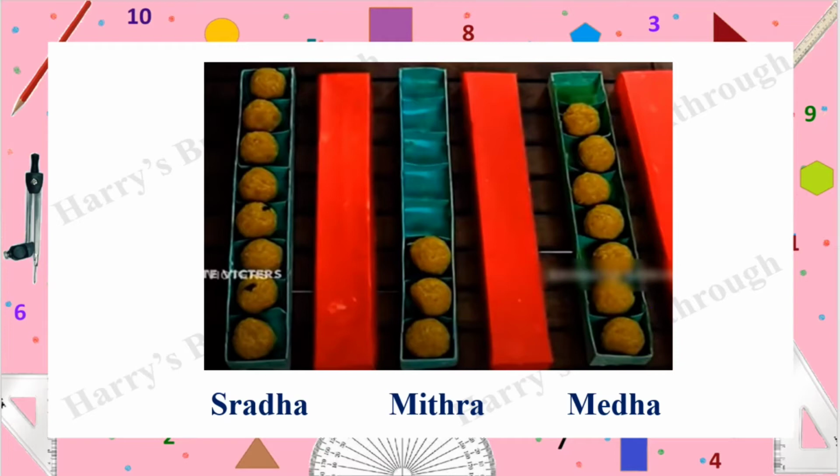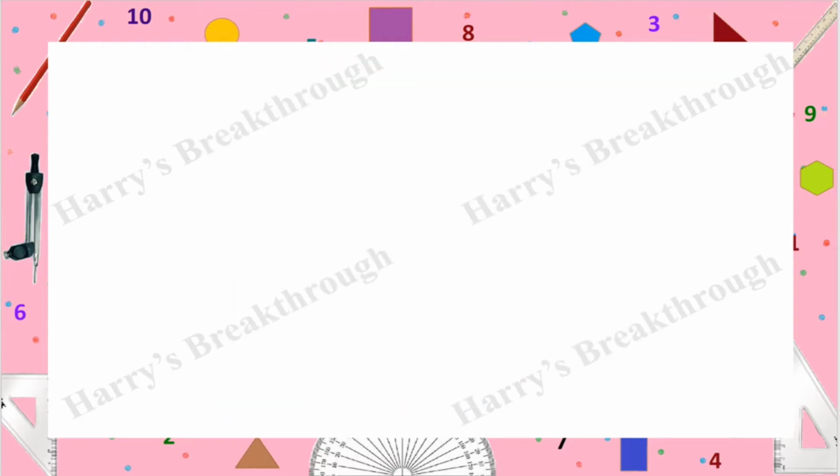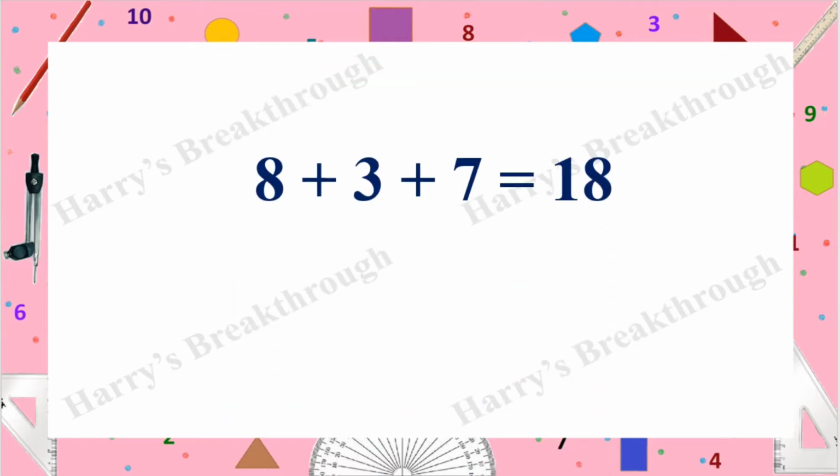Yes, for that, first let's put all the laddus in a big bowl. Then we can divide it equally. If we do like this, how many laddus are there in total? In the first box, 8 laddus, second box, 3, and on the third box, 7.